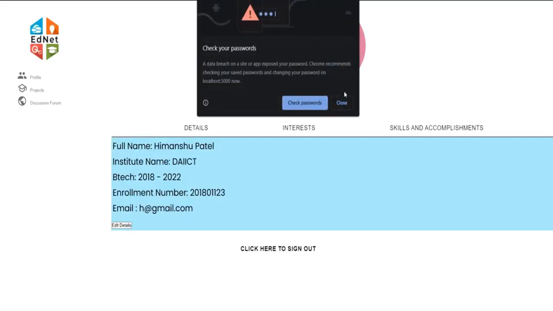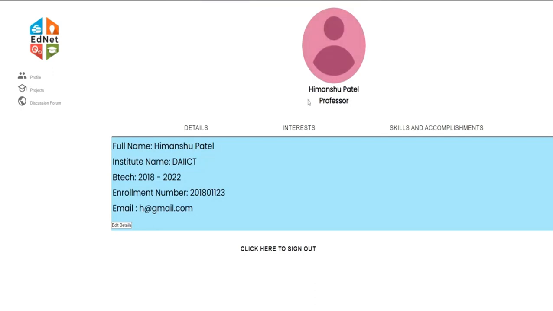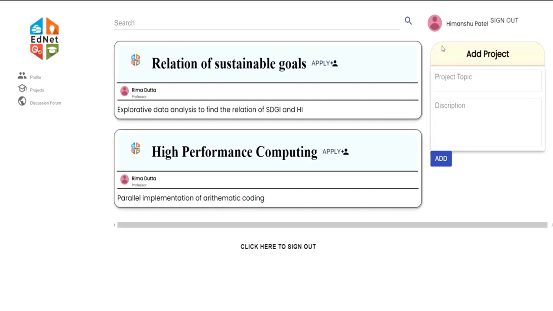As I have created the professor account, it is showing me that I am a professor here. So let's check out the add project feature. As I am currently logged in from the professor account, it is showing me the add project box, which can't be seen in the student account. As I am a professor, I can add a project right now.